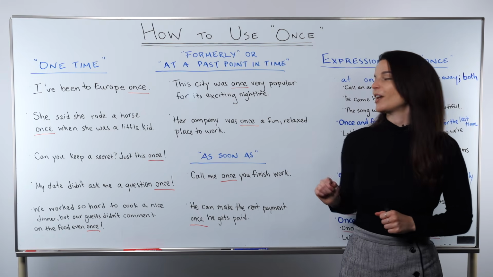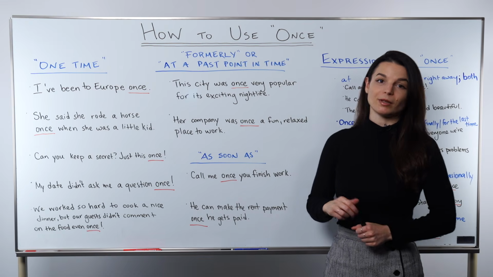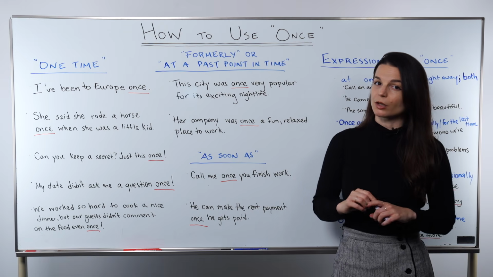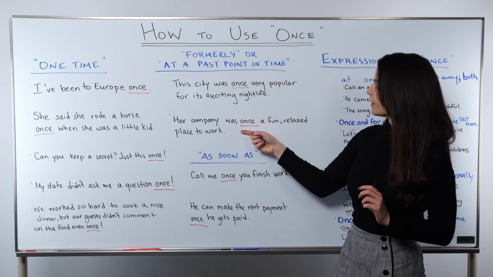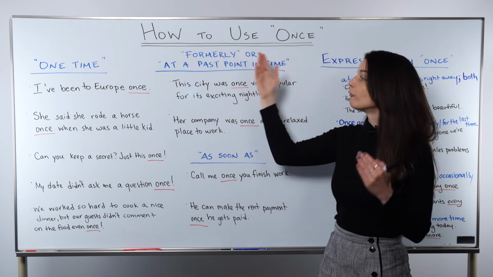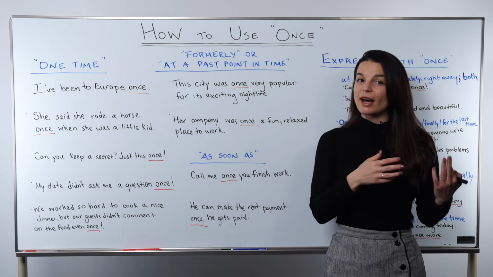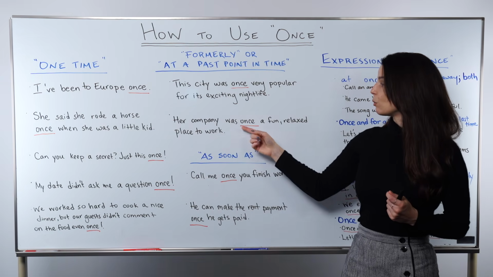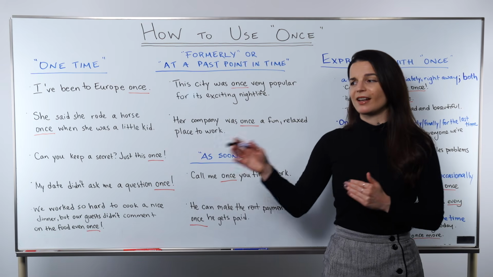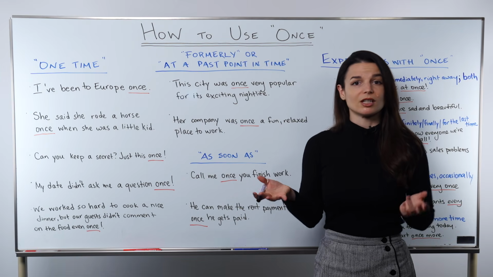Let's look at one more example. Her company was once a fun, relaxed place to work. So again, we have this once here. This refers to a past point in time or a former condition. So this sentence is saying, in the past, at a past point in time, her company was a fun and relaxed place to work. So the nuance here is now it's not a fun, relaxed place to work. Maybe it's very stressful and it's very difficult.